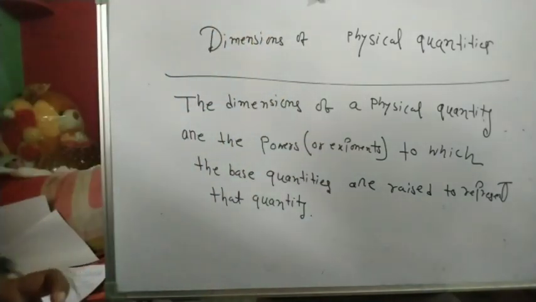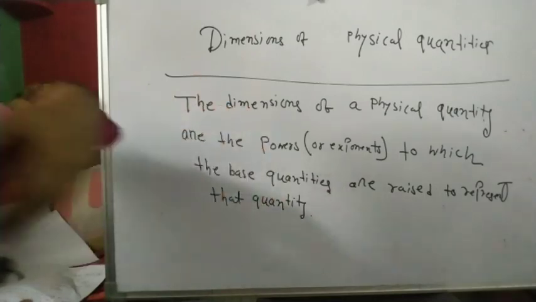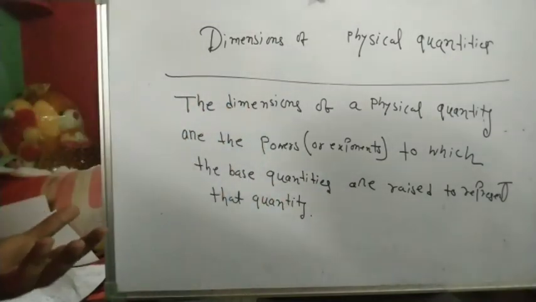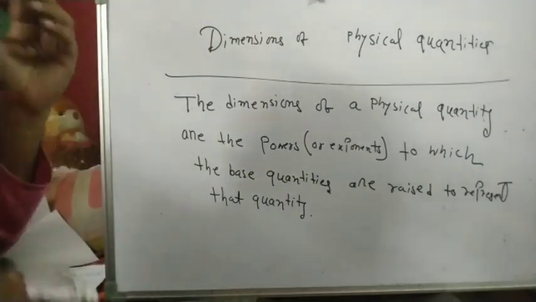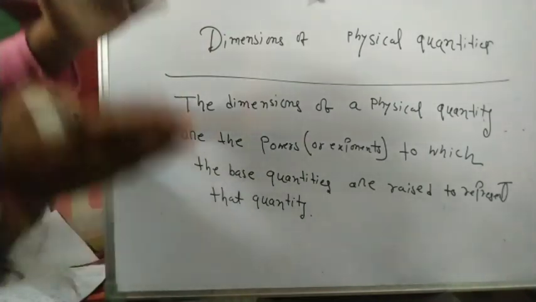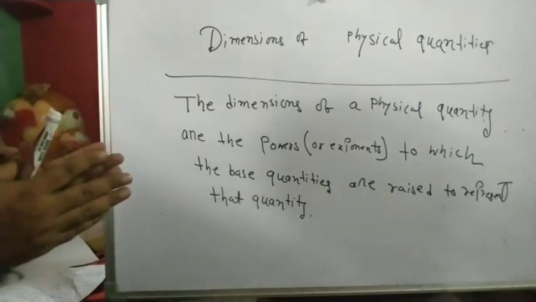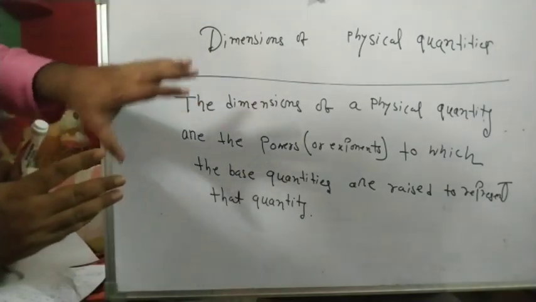Okay, so dimension of a physical quantity are the powers to which the base quantities are raised to represent that quantity. Suppose you have a quantity, you have to express that quantity in terms of base quantities, in terms of fundamental quantities. How much power of those fundamental quantities are there in the quantity you express? That is called dimension.